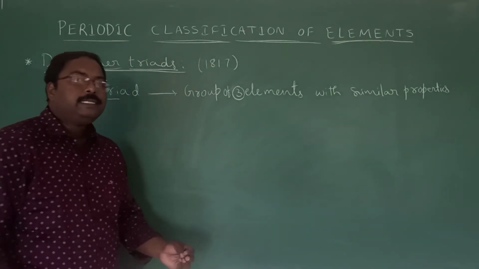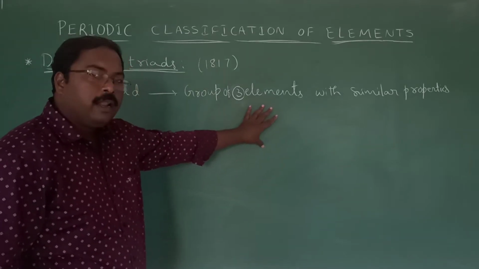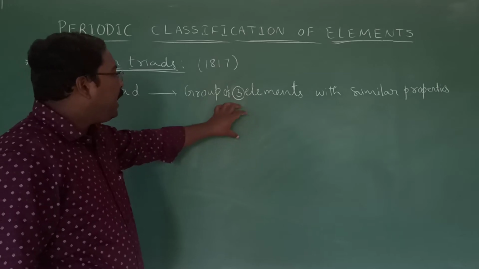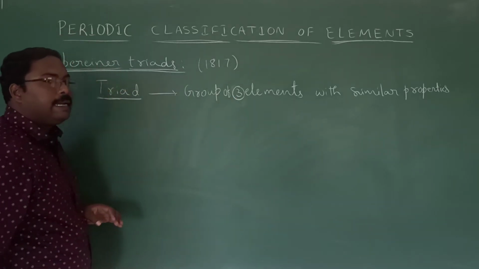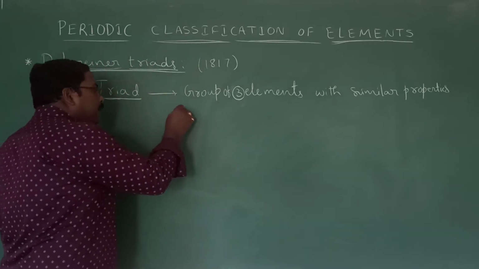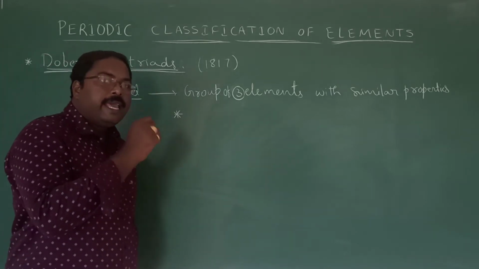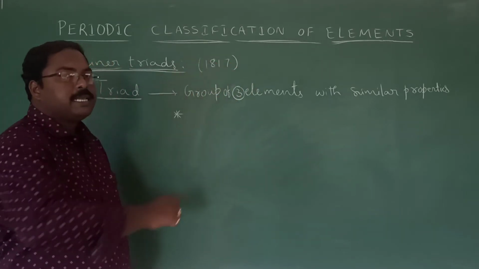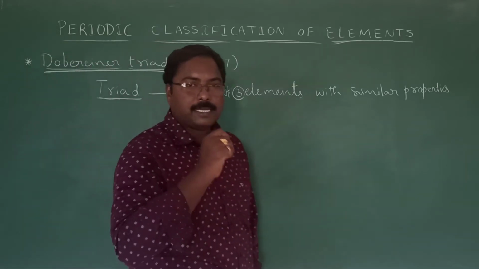He chose elements having similar properties, kept those 3 elements in a group, and named that group a triad. And the speciality of this triad is that he arranged the three elements in increasing order of their atomic masses.